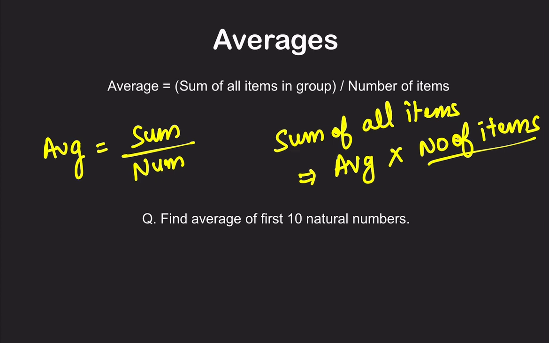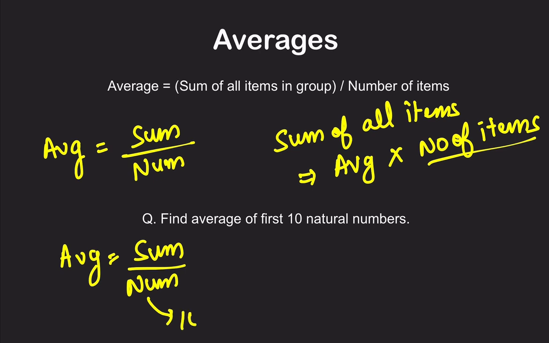Find the average of the first 10 natural numbers. So to calculate the average, what do you need? You need the sum of numbers divided by the number of items. We know the number of items is 10, because there are the first 10 natural numbers. Sum, we have to calculate the sum. Means 1 plus 2 plus 3 plus 4 till 10.